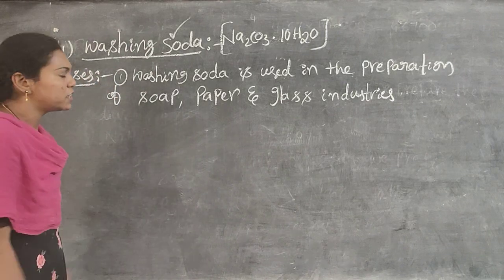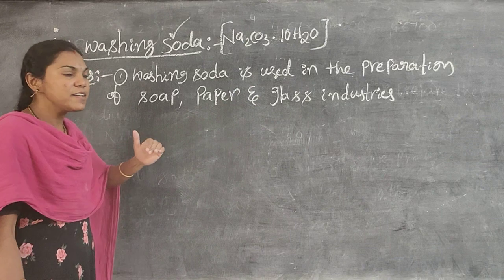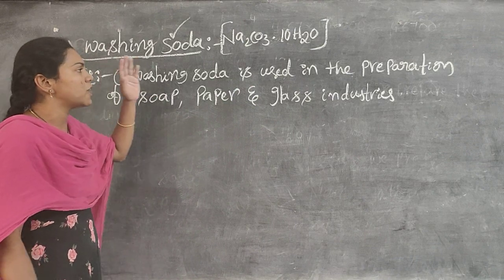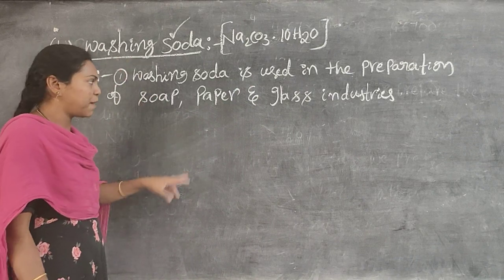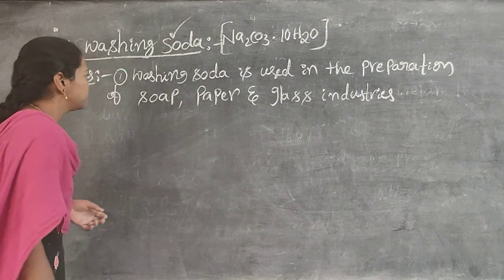Washing soda is used in the preparation of soaps, paper and glass industry. Otherwise, you have to write them separately. Washing soda is used in the soap industry. Second point, in the paper industry. Third point, in the glass industry. You can also write like that.